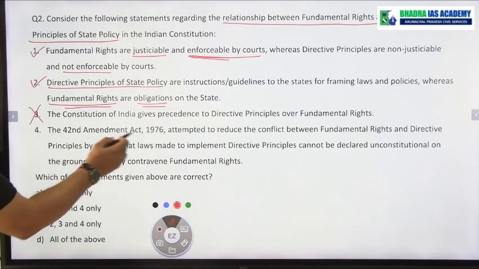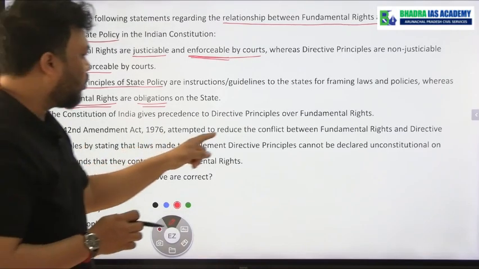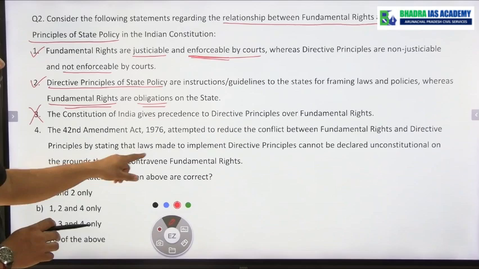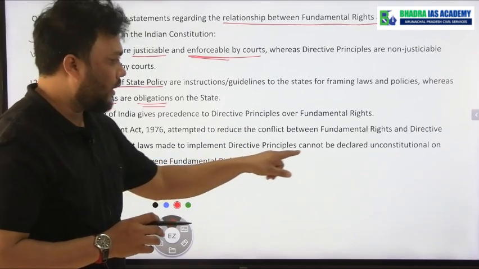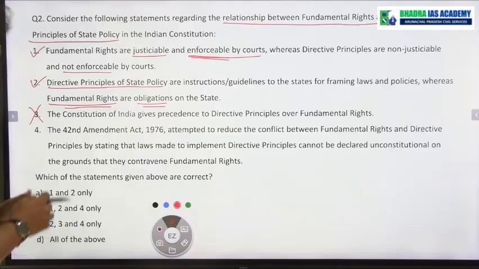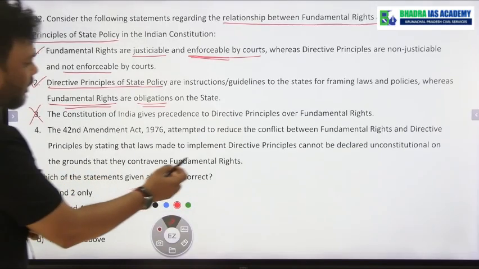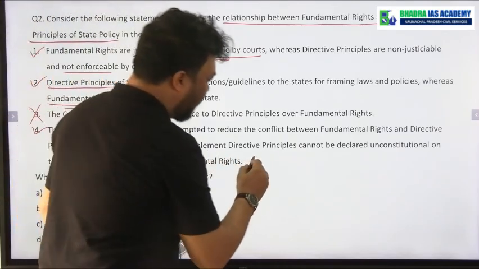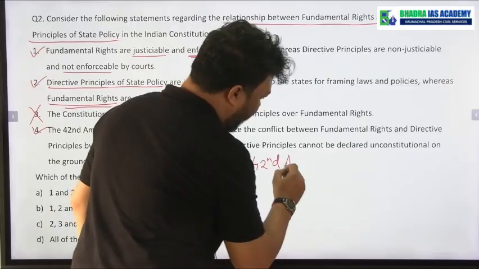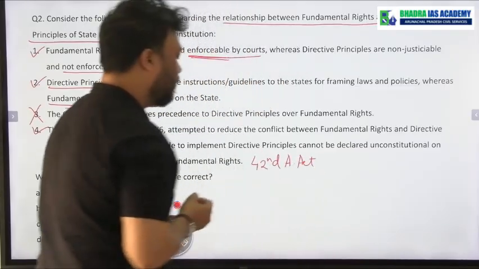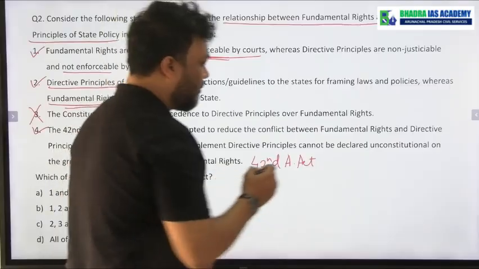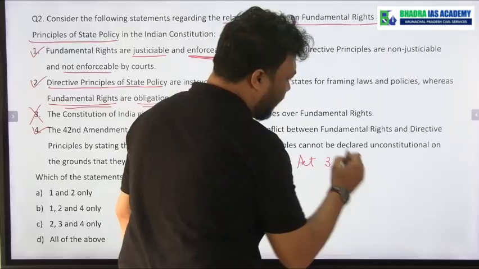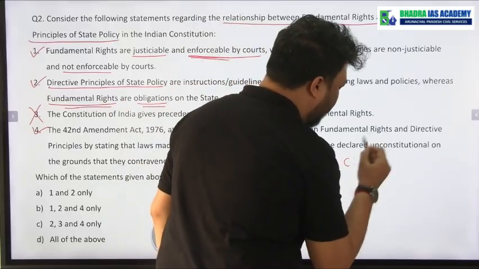Next, the 42nd Amendment Act 1976 attempted to reduce the conflict between fundamental rights and DPSP by stating that laws made to implement the DPSP cannot be declared unconstitutional on the grounds that they contravene fundamental rights. Yes, statement number 4 is also correct, because if you see the 42nd Amendment Act, which is also known as the mini constitution, there was an amendment done to Article 31C. And in Article 31C, it was written that if the state makes a law